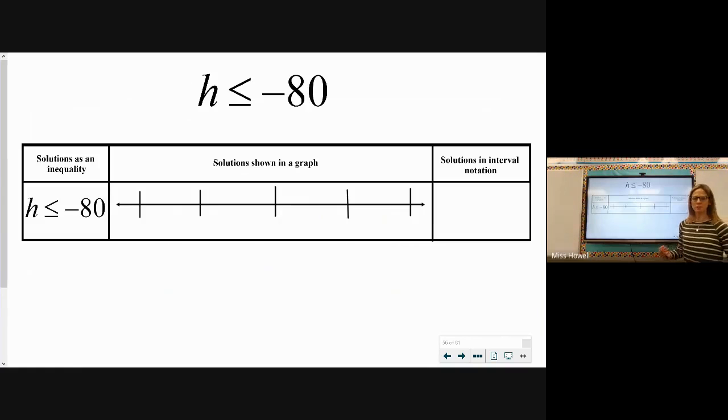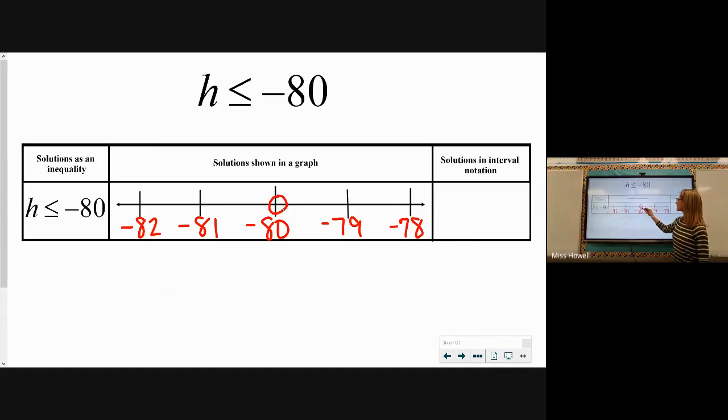All right, number 3, h is every number less than or equal to negative 80. It's already in variable first order, so I don't need to do any flip-flopping here to help us with our coloring of our solution. So option 1, we can represent our answer as an inequality statement of h is every number less than or equal to negative 80. Option number 2, we can make a picture of our solutions in a graph on a number line. In this case, negative 80 is a solution, so we would start here at negative 80 with a closed-in circle. And then we want everything less than or equal to. So everything less than would be all the way until negative infinity.